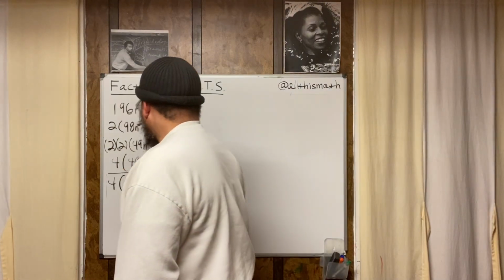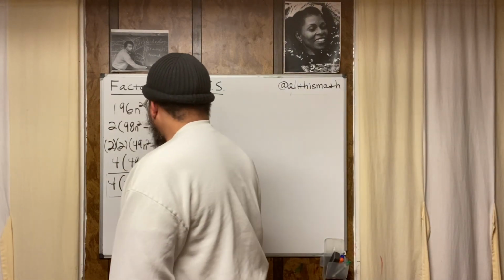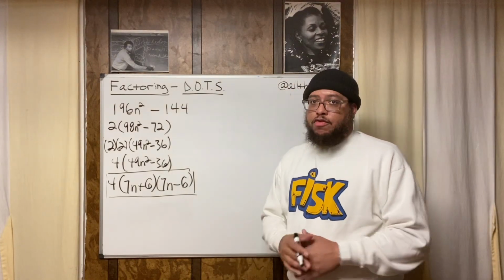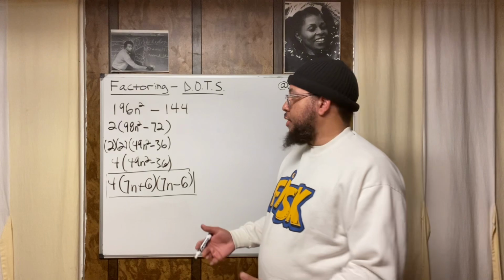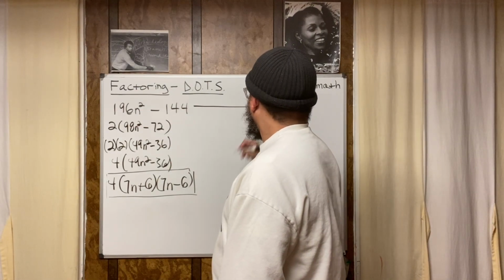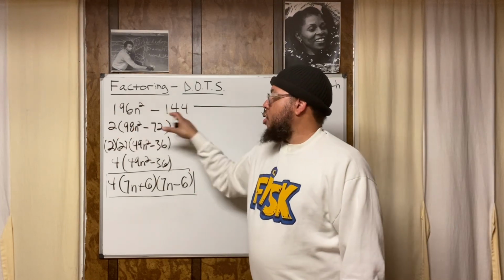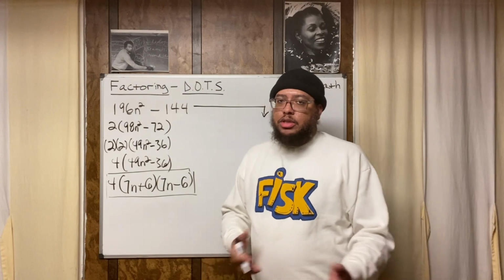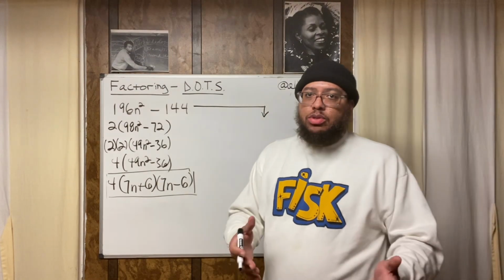All right, now notice what I did. This method is the traditional way that I show students how to do it. Pull the GCF out first, and then see if you could do the dots method if it's a binomial. All right, now let's try to do it again. Watch this though. This is already a difference of 2 squares. So I didn't have to pull the GCF out first. I chose to do that.